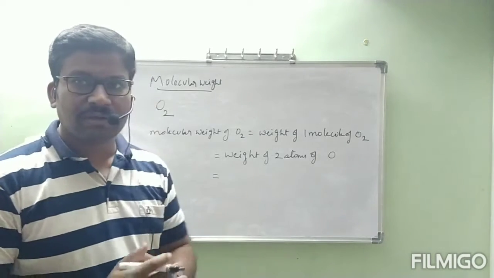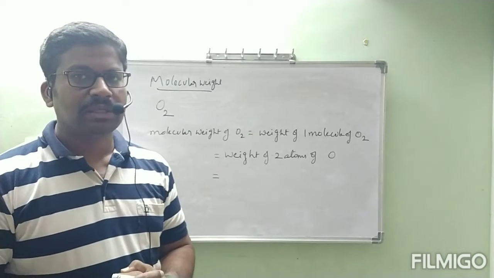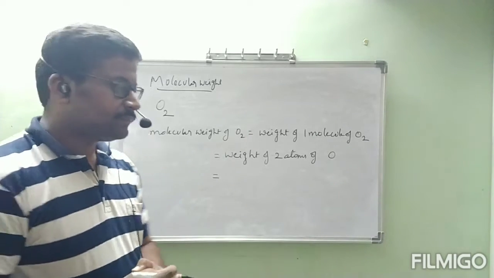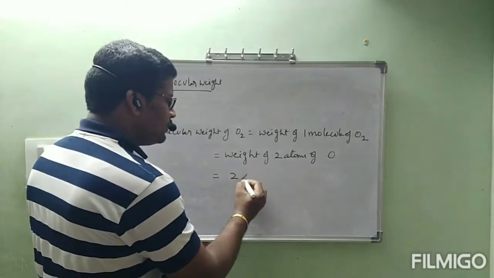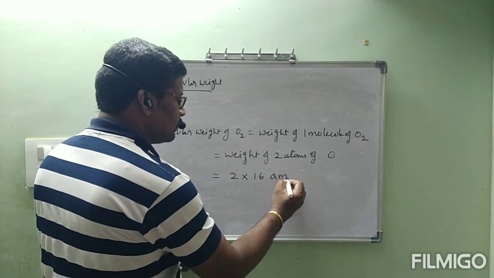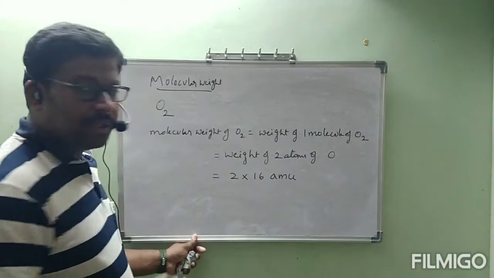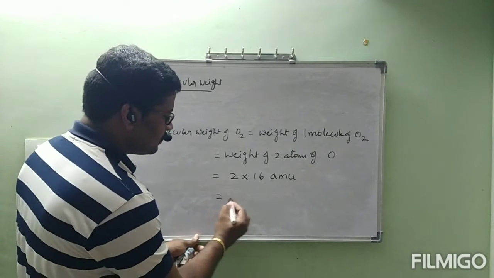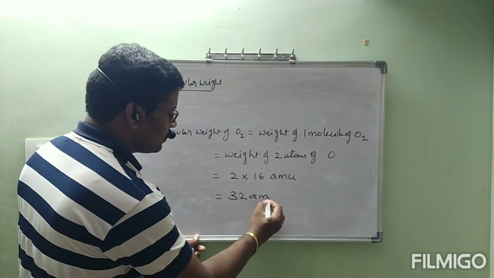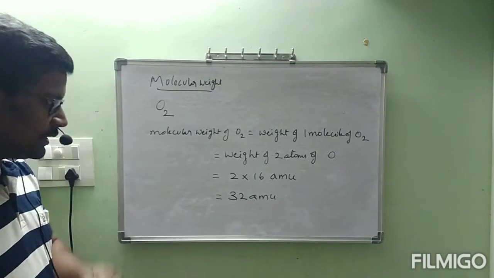Then here how many atoms of oxygen are there? 2 atoms. Then it is 2 into 16 AMU, which is equal to 32 AMU.